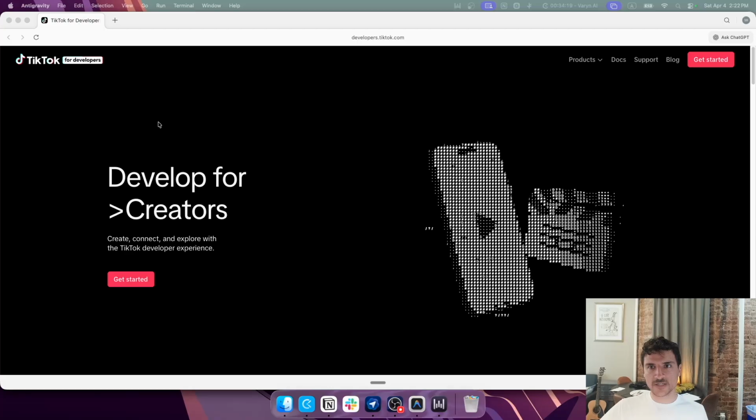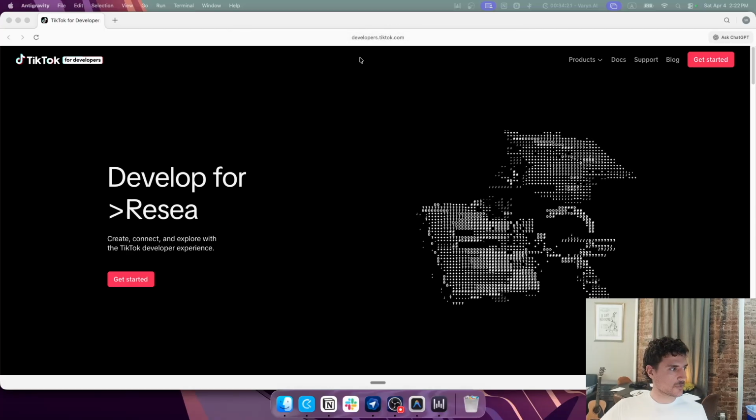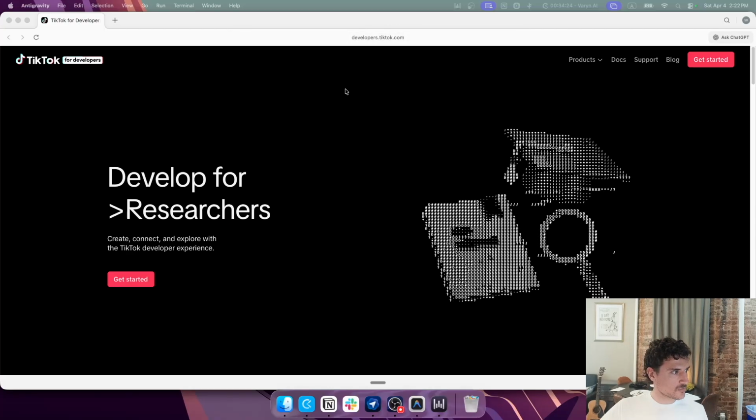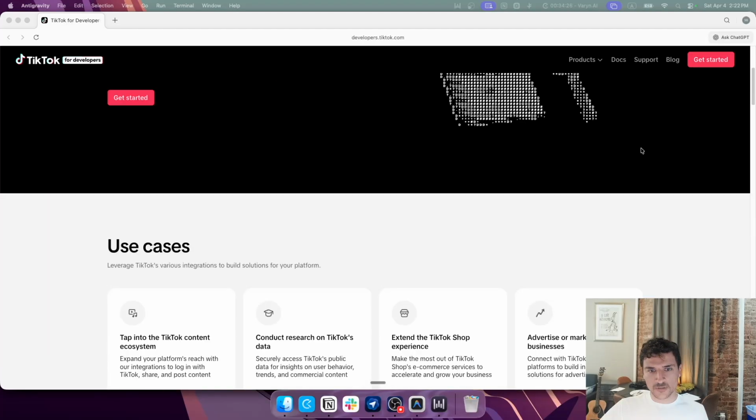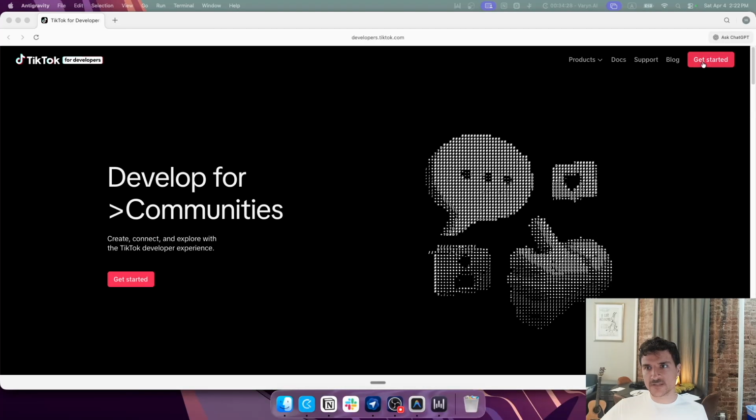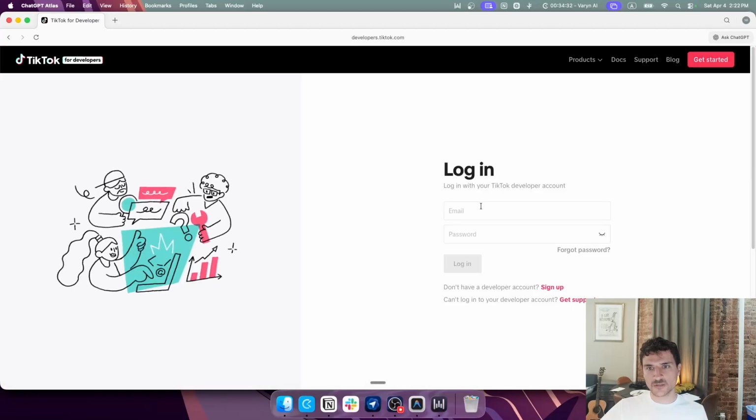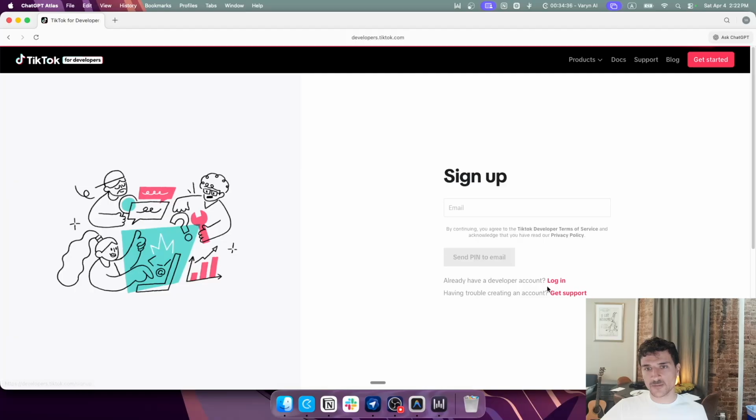So here we are on TikTok. This is the developer platform, and it says that we need to go to create an app. But I'm not really seeing where that is, so maybe we just get started first. See how that works. Log in with your TikTok developer account. So we need to sign up for a developer account.